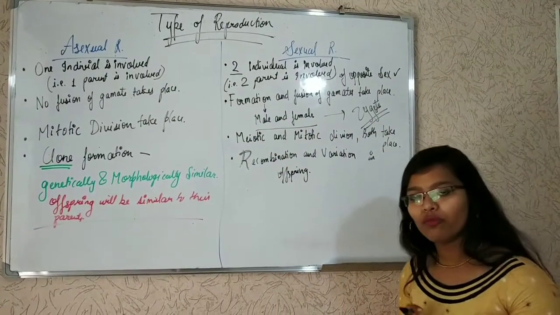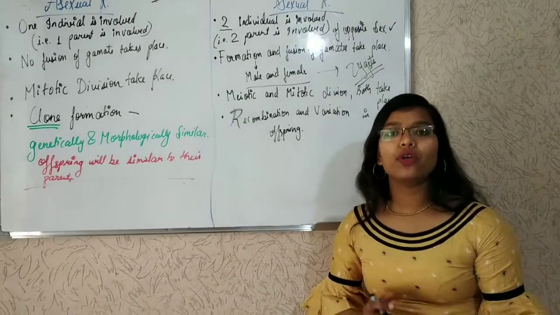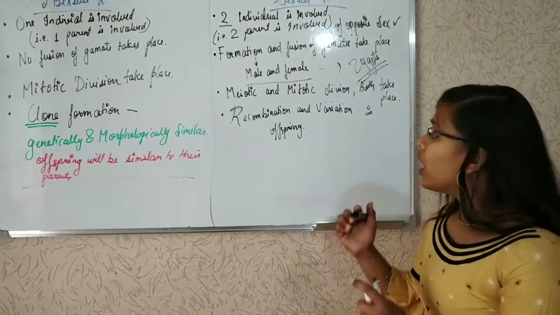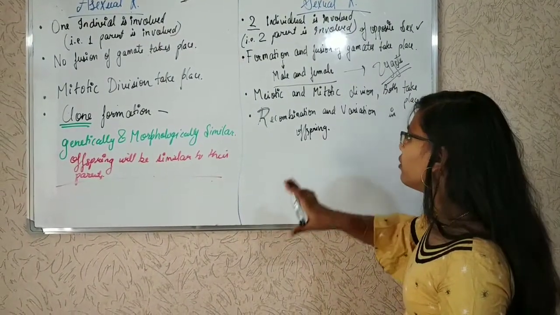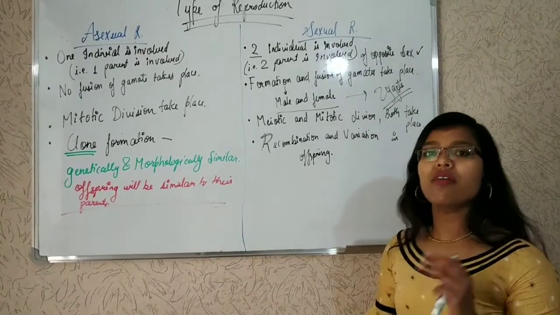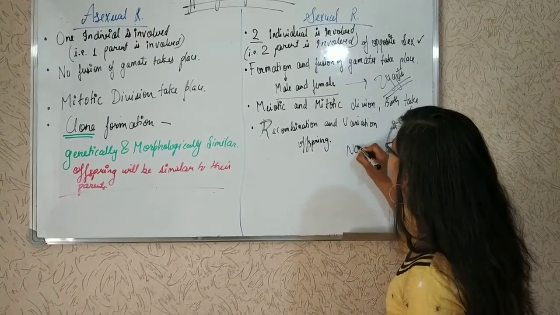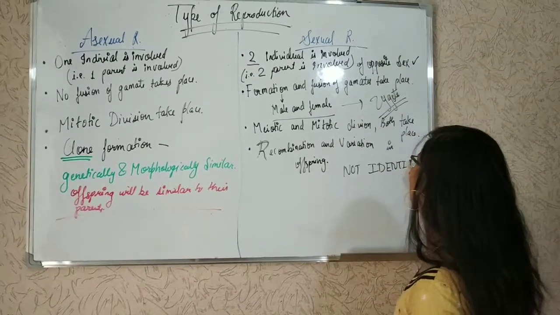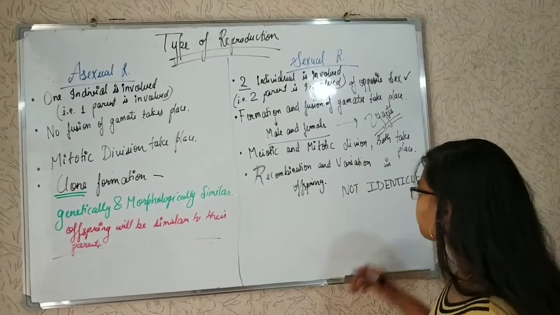Variation means the offspring produced will not be identical to any of the parents. It will be different, not totally, but there will be some variation. So the offspring will not be identical.